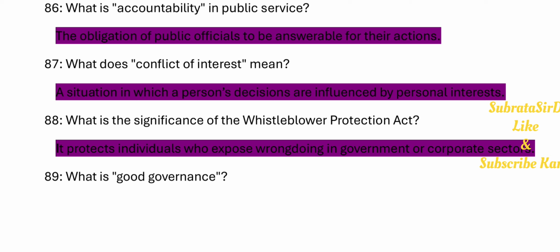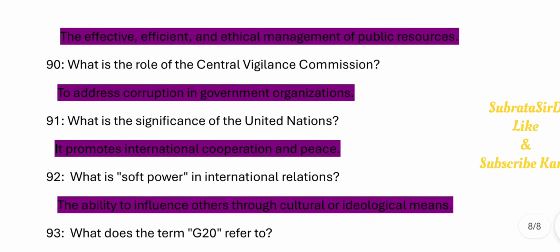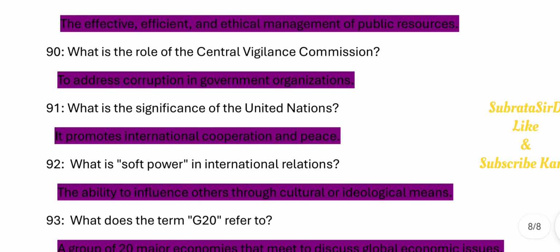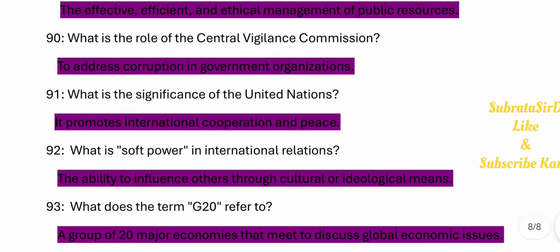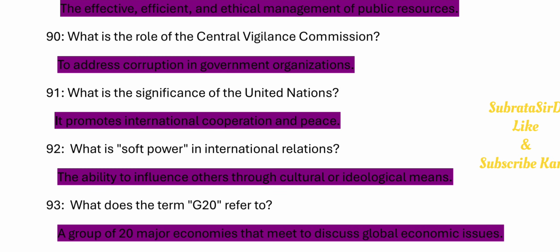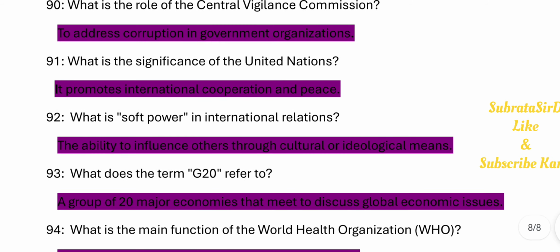89. What is good governance? The effective, efficient, and ethical management of public resources. 90. What is the role of the Central Vigilance Commission? To address corruption in government organizations. 91. What is the significance of the United Nations? It promotes international cooperation and peace.